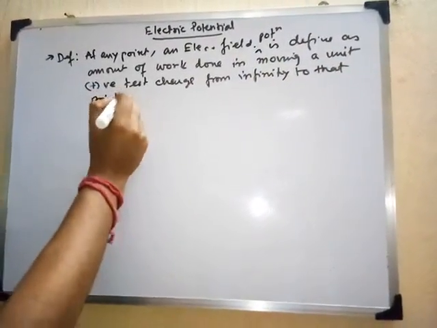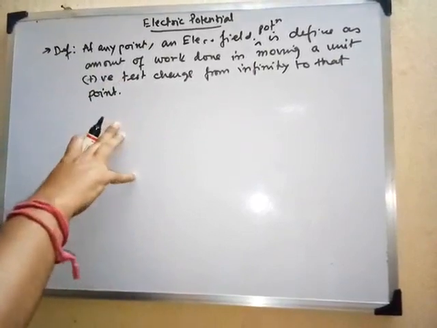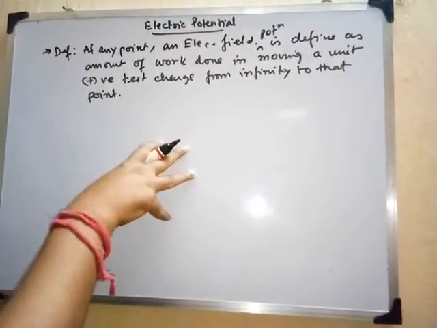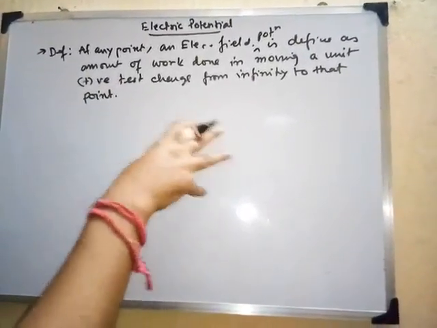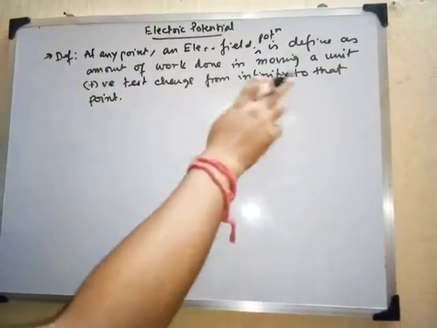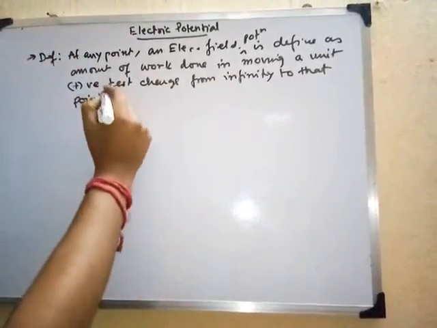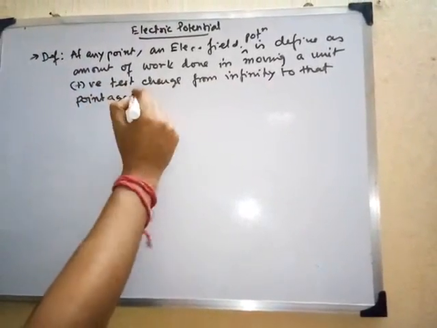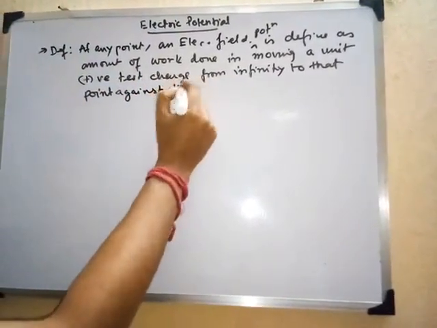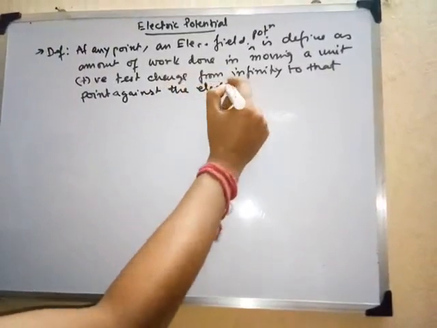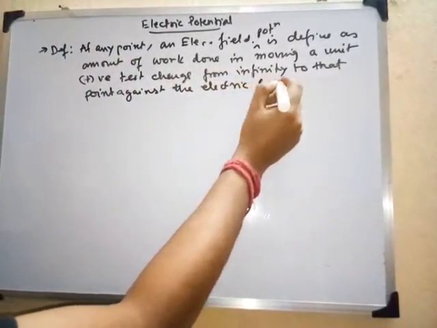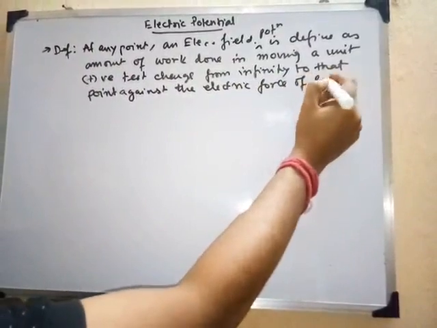Now one more term which is important is that there may be some external electric force or field that may be present. So we can define it against like this: test charge from infinity to that point against the electric force of the field.